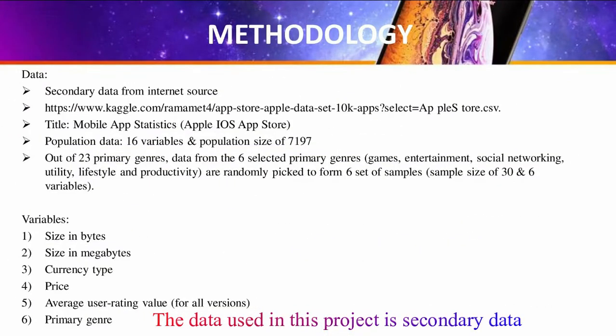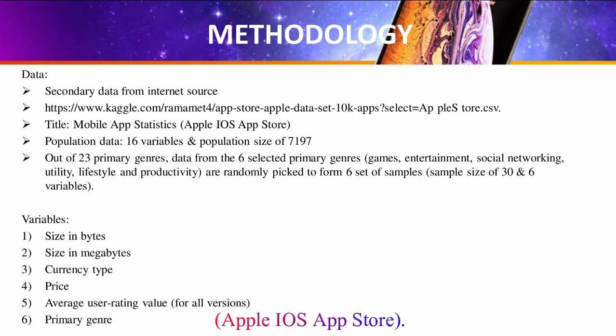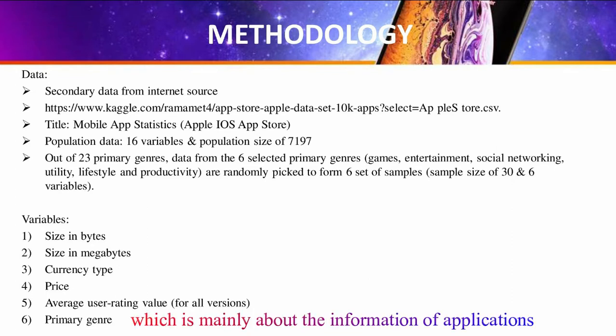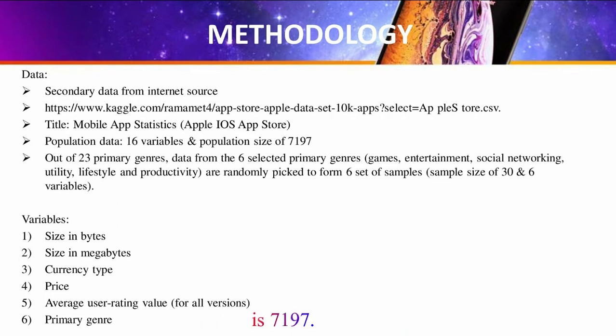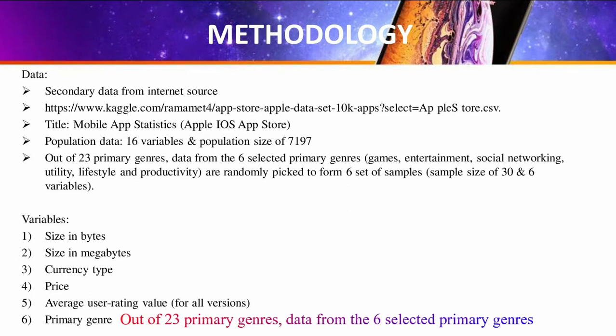The next part is methodology. The data used in this project is secondary data obtained from an internet source, which is from kaggle.com. The title of the dataset is Mobile App Statistics, Apple iOS App Store, which is mainly about the information of applications in Apple Store. The population data as well as the dataset consists of 16 variables such as application ID, name, size in bytes, currency type, price, and so on, and its population size is 7,197 out of 23 primary genres.